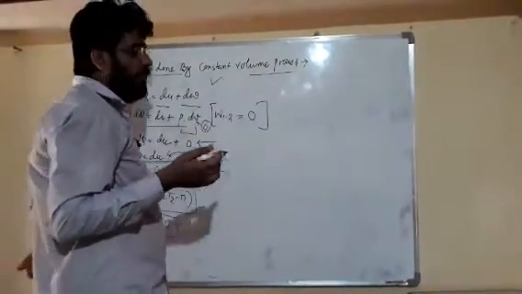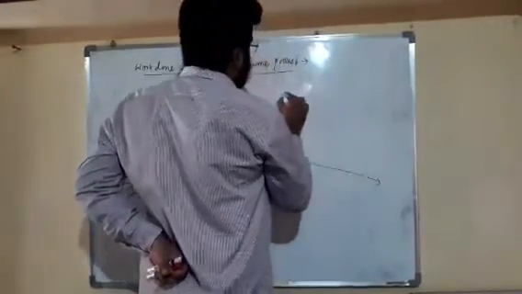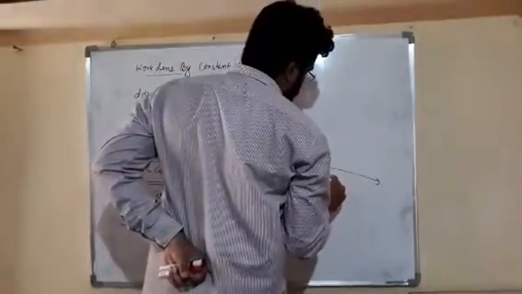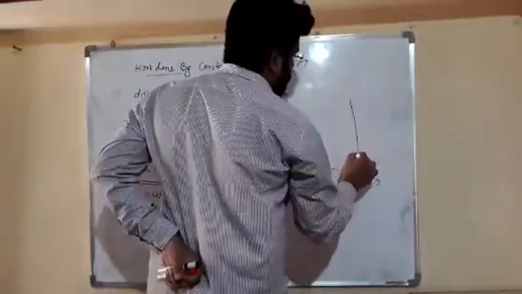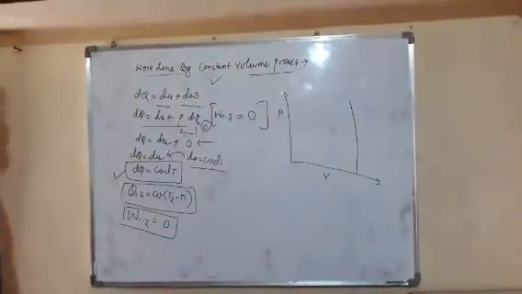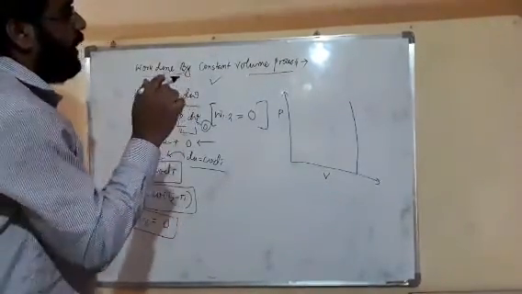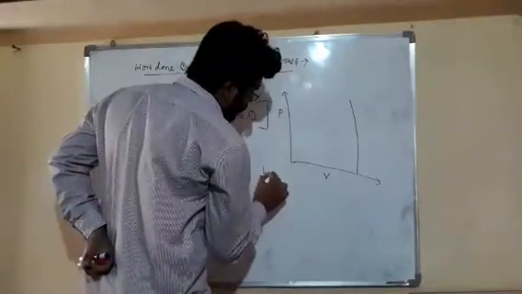If we plot the pressure and volume diagram for this constant volume process, then we will find a single line. I already said that the area under the pressure volume curve gives us work.